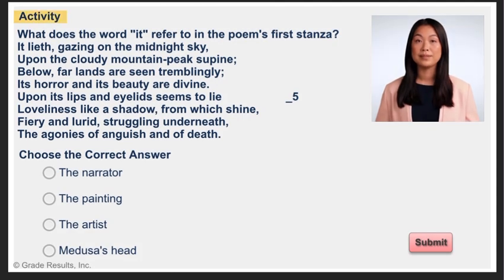Here is an activity. What does the word "it" refer to in the poem's first stanza? "It lieth, gazing on the midnight sky, upon the cloudy mountain peak supine. Below, far lands are seen tremblingly. Its horror and its beauty are divine. Upon its lips and eyelids seems to lie loveliness like a shadow from which shine, fiery and lurid, struggling underneath, the agonies of anguish and of death." Choose the correct answer.